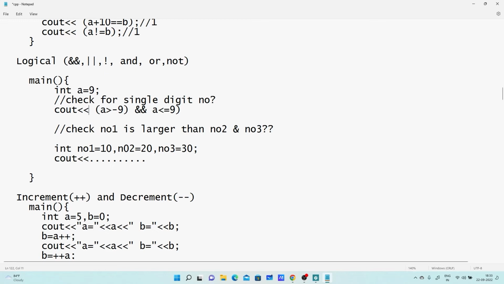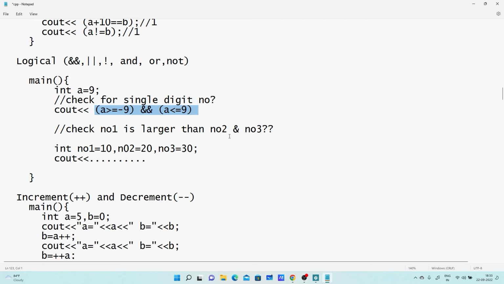If both the conditions are true, the number entered by the user is a single digit number. It can be a positive number or a negative number. In this case it's a negative number, and in this case it's a positive number. Both conditions should be true, and only then will it be a single digit number.